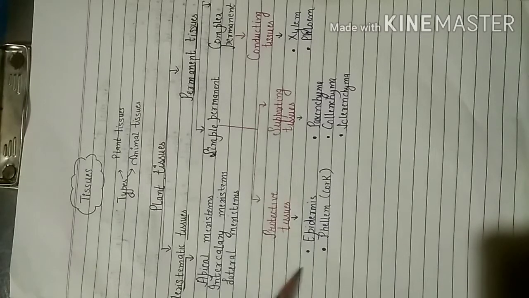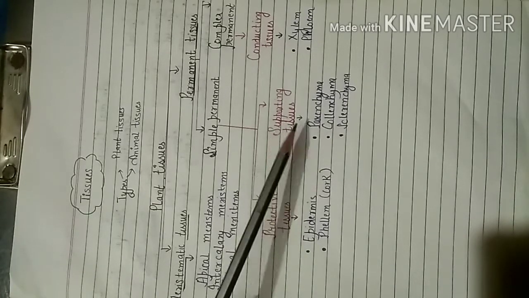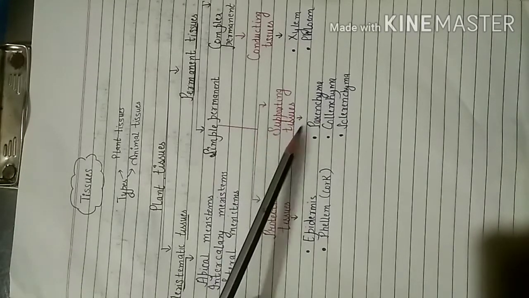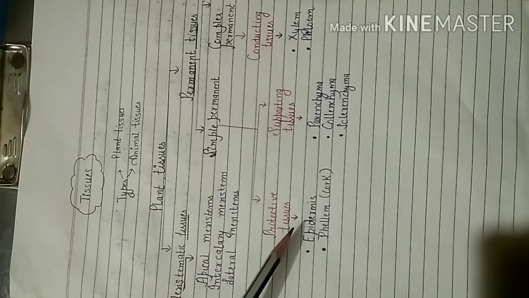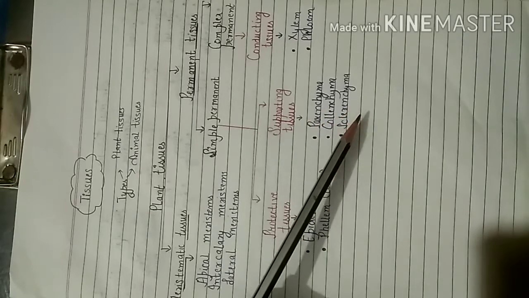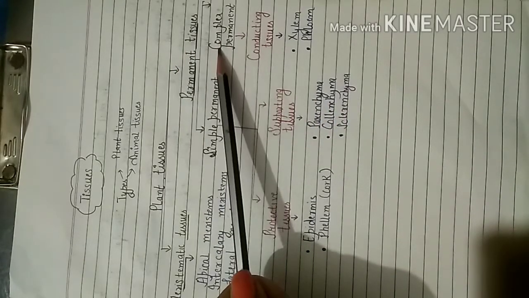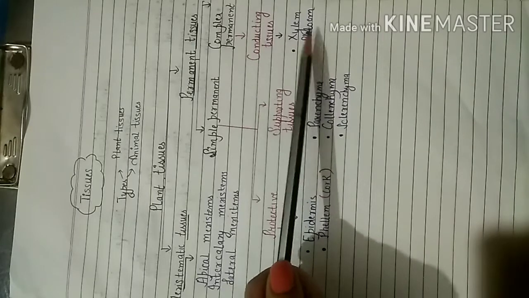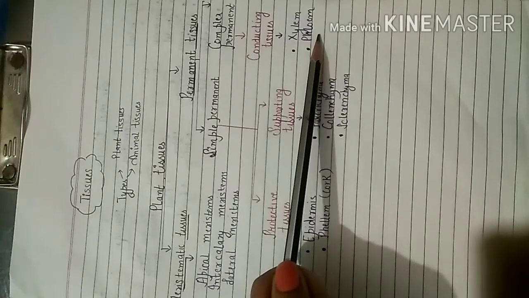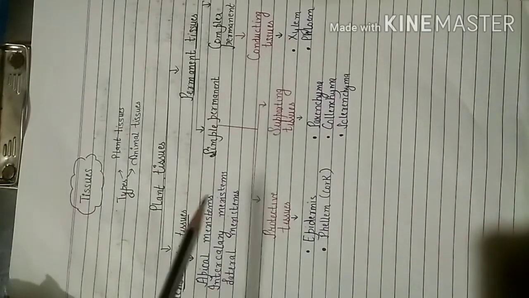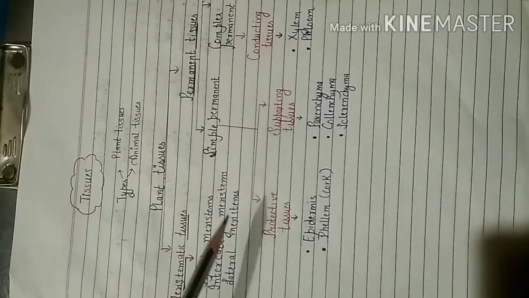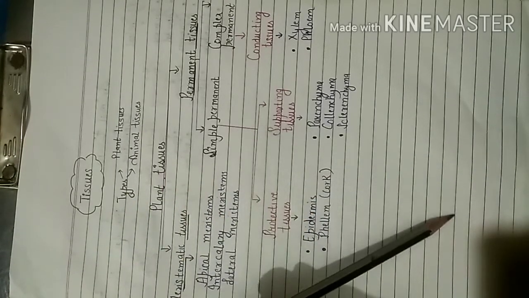Protective tissue means it will provide the protection to the plant. Supporting tissue, as the term indicates, means it will provide support and strength to the plant. So protective tissue further includes epidermis and phloem, and supporting tissue includes parenchyma, collenchyma and sclerenchyma. Then in the complex permanent tissue, there is xylem and phloem. These are the conducting tissue, means they help in the conduction or the transport of water and food in the plant. So these are the types of plant tissues. Here we have studied only the types. The detailed study we will study in the next video.